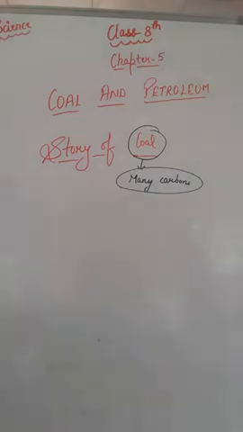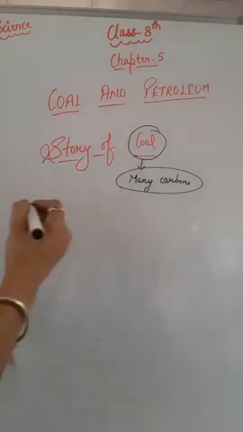Because of that, the temperature of that place rose and the pressure also rose to a higher extent, right? So under high pressure and high temperature, the dead plants got slowly converted to coal, right?